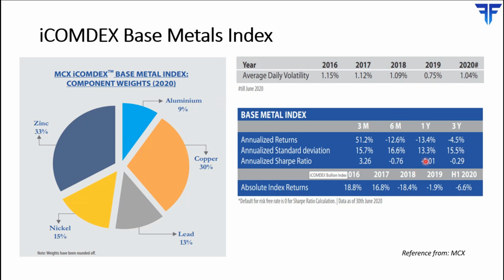Then the two tables on the right show you various statistics of the base metals index. The table on the top shows you the average daily volatility over the past 5 years, whereas the table on the bottom shows you various statistics from a 3-month, 6-month, 1-year, and 3-year horizon.